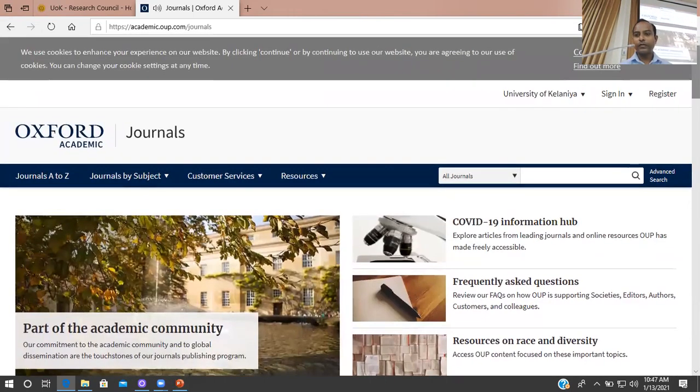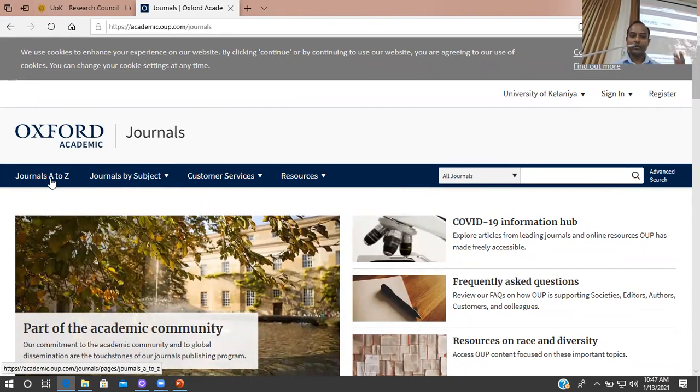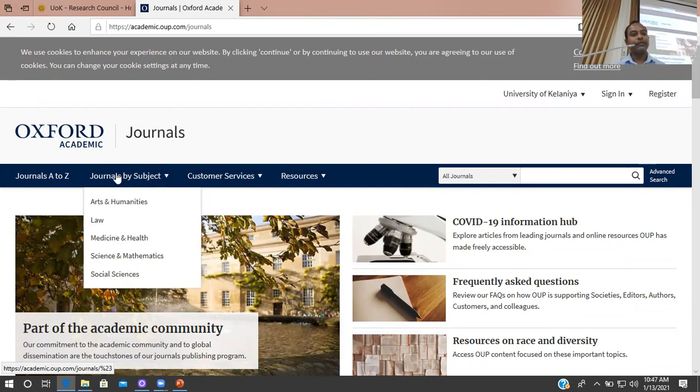Yes. So when you access the Oxford Journals database, one is to browse the journals. I mean, if you want to have an idea about what are the journals accessible to us, you can click on journals A to Z. It will list the journals accessible to us. So otherwise, you can select the subject area.